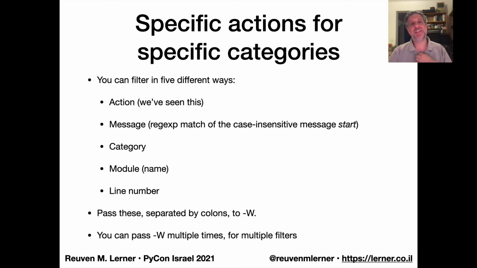The thing is, I might want to be a little more specific than that. I might not want to make all of them always. I might want to make always for some categories and other actions for other categories. So the filtering lets us define not just the action, but also the message. That's a case-insensitive regular expression match on the message, and it only checks the start of the message, so don't go looking in the middle. Then a category, and then a module, and then a line number.